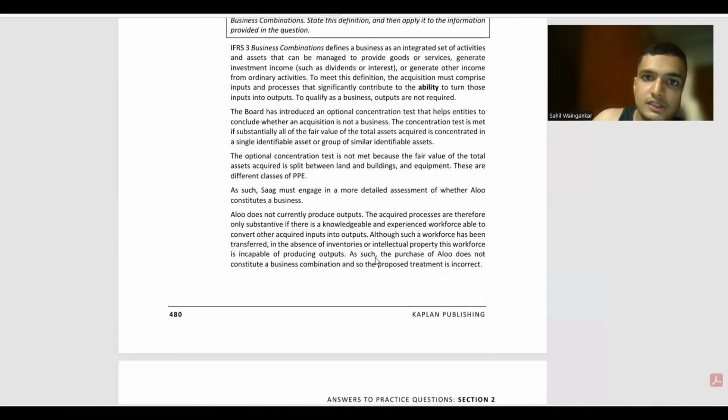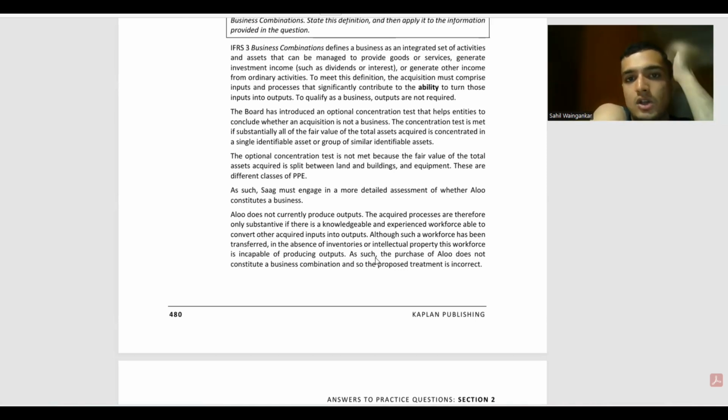IFRS 3 business combinations defines a business as an integrated set of activities and assets that can be managed to provide goods or services, generate investment income such as dividend or interest, or generate other income from ordinary activities. To meet this definition, the acquisition must comprise inputs and processes that significantly contribute to the ability to turn those inputs into outputs. To qualify as a business, outputs are not required. जैसा मैंने बोला कि आउटपुट्स उस दिन पे जरूरी नहीं है कि प्रेजेंट होने ही चाहिए. आउटपुट्स कैन बी प्रोबेबल ऑल्सो. ठीक है ना. अभी आगे बढ़ते हैं.